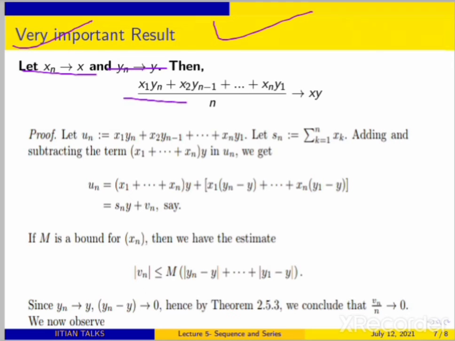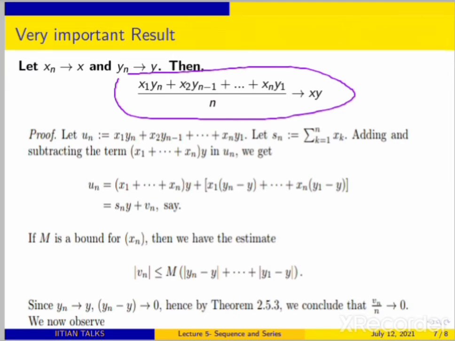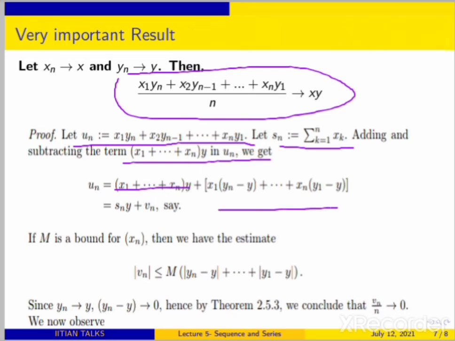Now we have another very important result, which says that if xn converges to x and yn converges to y, then this thing happens. This all happens. So for that, we write un as this term and Sn as the summation of xk. And what you do is add this x1 plus x2 plus up to xn y in un and subtract it also. Then what you will get is this thing. And this you are calling vn, right?